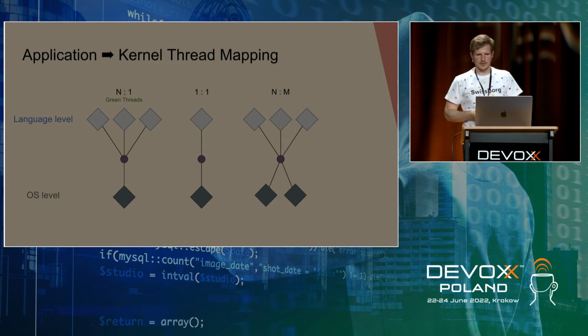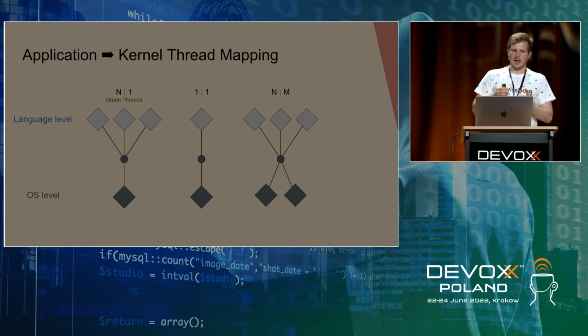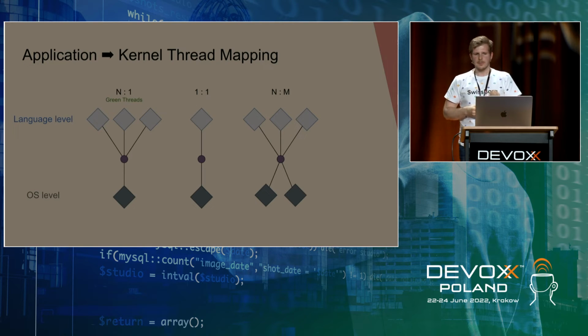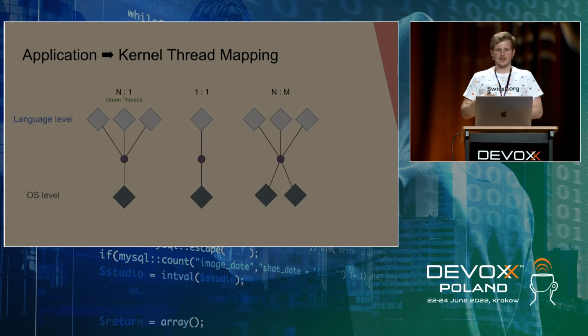mapping possibilities. The first one is that we have many language level threads that are mapped to one operating system thread. And in this way, it's the application runtime that decides which thread goes next. So there are many logical ones, the one physical one, and basically this physical one is the only one executing, and the application decides which one of those logical threads will be next for executing. And we call this mapping model green threads. Those logical threads are named green.